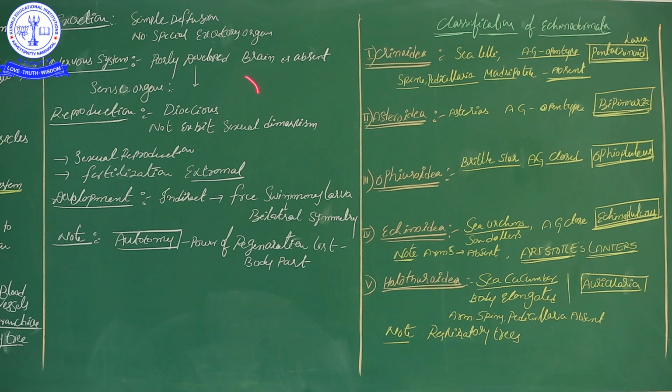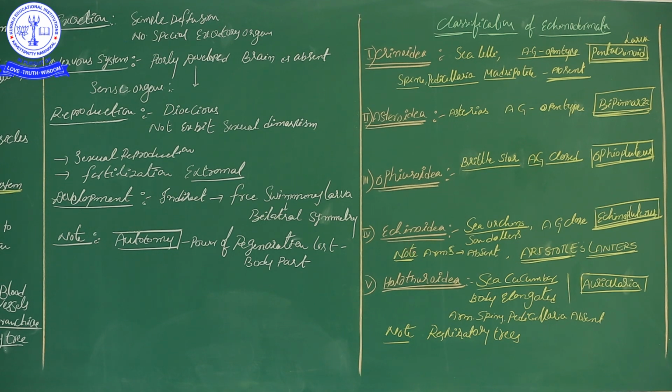Then comes the third class, Ophiuroidea. These organisms are commonly called brittle stars. Their ambulacral grooves are closed. That means gradually these Echinodermata classes show developmental progress: in the first two the ambulacral grooves are open, but here they are closed. The Ophiuroidea larva name is Ophiopluteus.